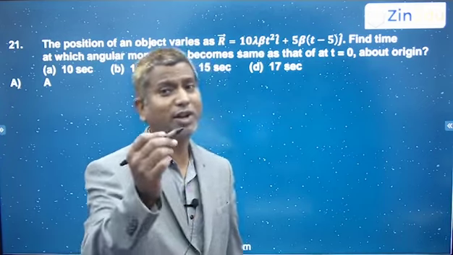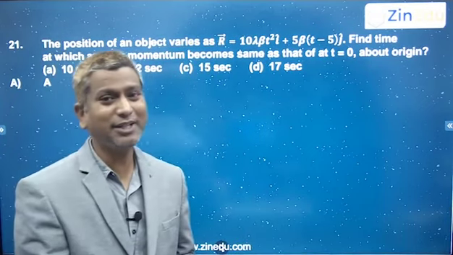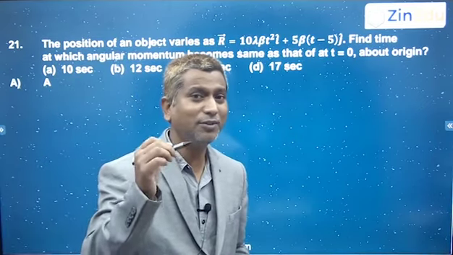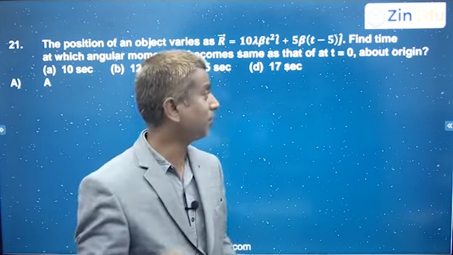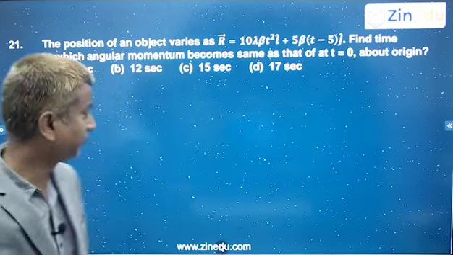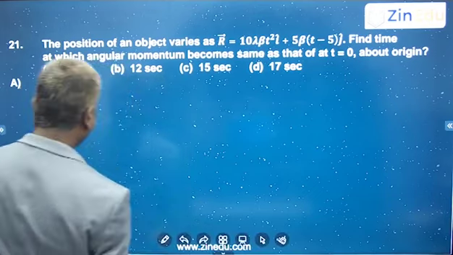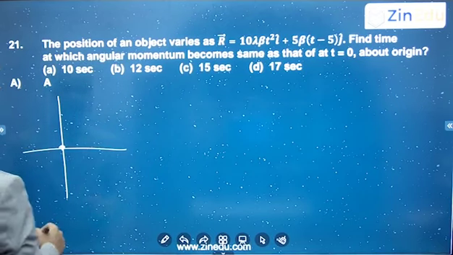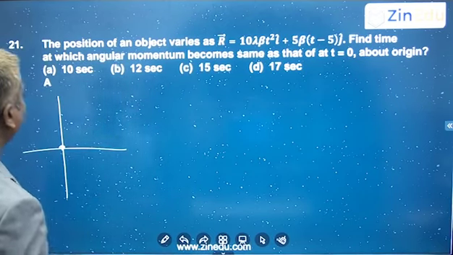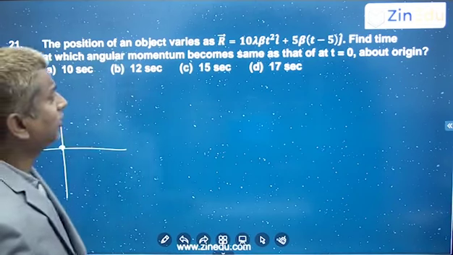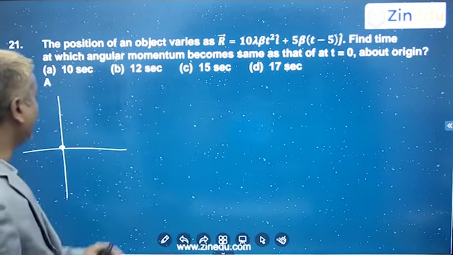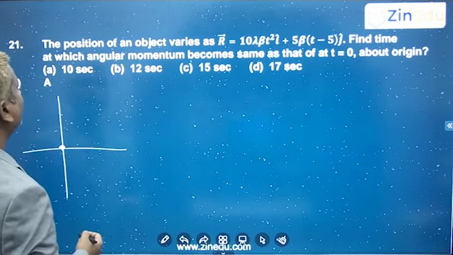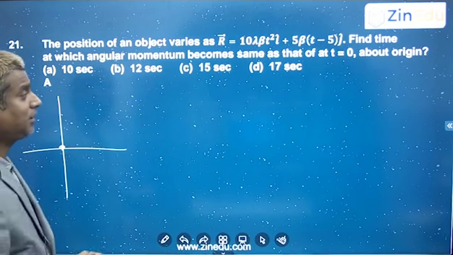Whenever an object is moving, it will have linear momentum, and the moment of linear momentum is nothing but our angular momentum. Angular momentum is always taken about some point, which here we are taking as the origin. So we know the angular momentum about the origin should be the same as that at t equal to 0. So first of all, at t equal to 0, we have to check where the particle is. And after some time, again the angular momentum is the same as at t equal to 0.